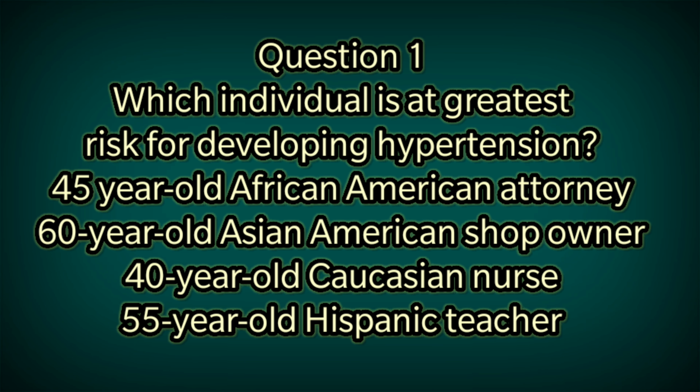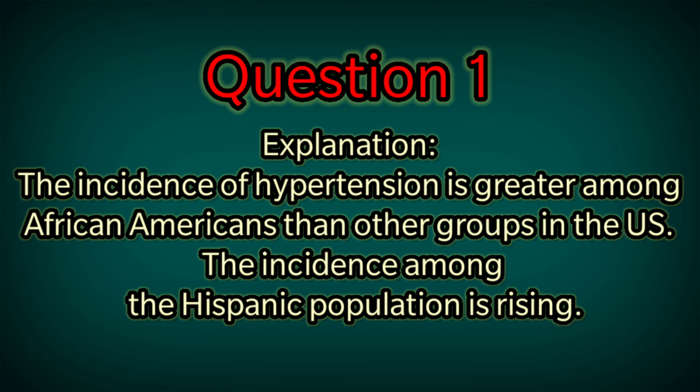Which individual is at greatest risk for developing hypertension? Your options: a 45-year-old African American attorney, a 60-year-old Asian American shop owner, a 40-year-old Caucasian nurse, a 55-year-old Hispanic teacher. Explanation: the incidence of hypertension is greater among African Americans than other groups in the US. The incidence among the Hispanic population is rising.